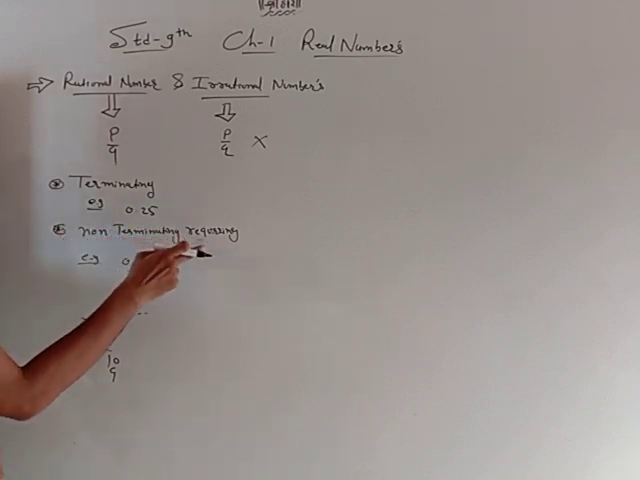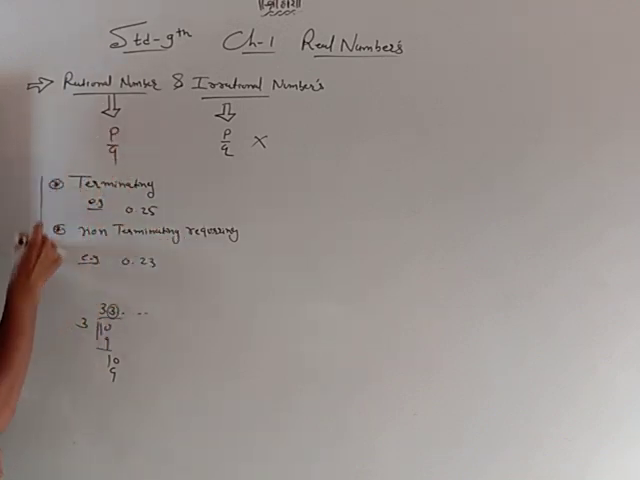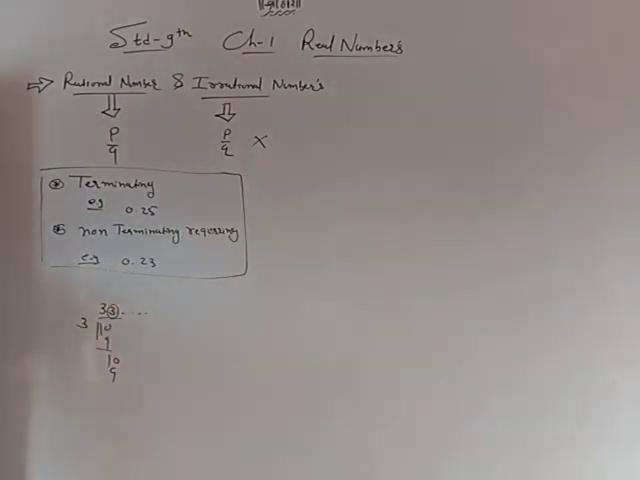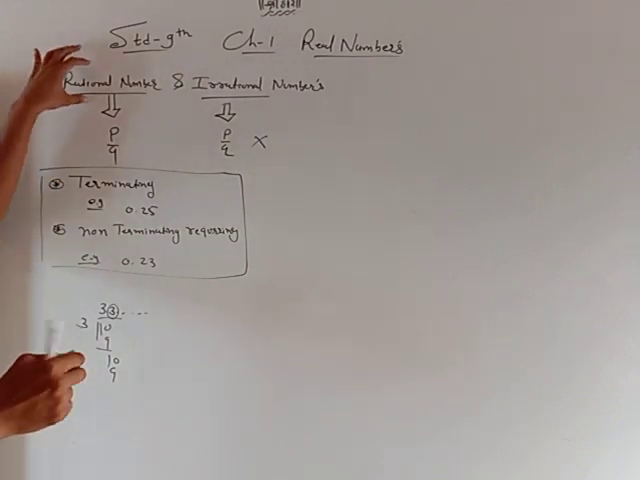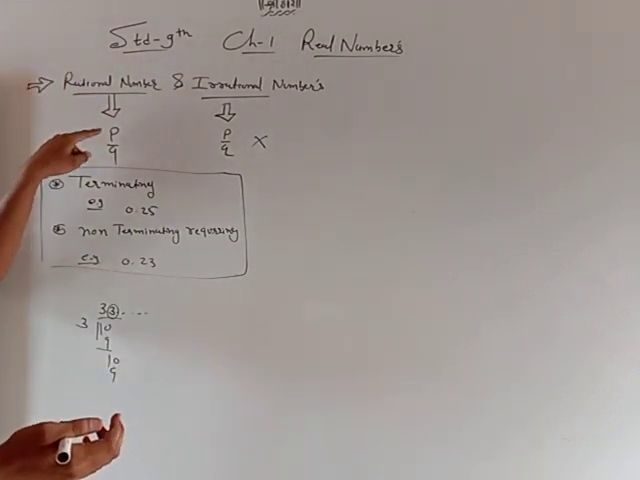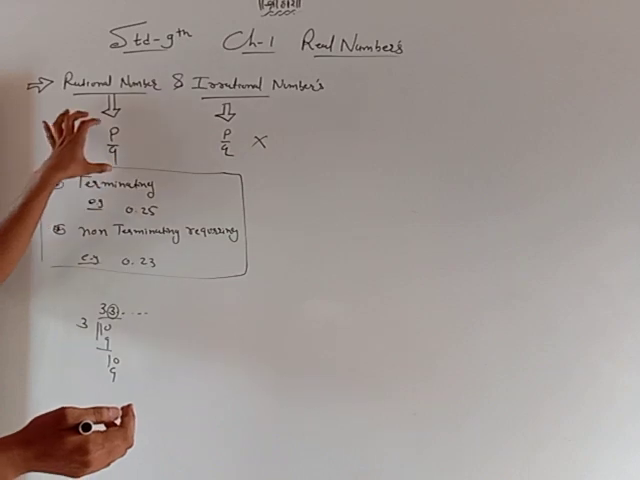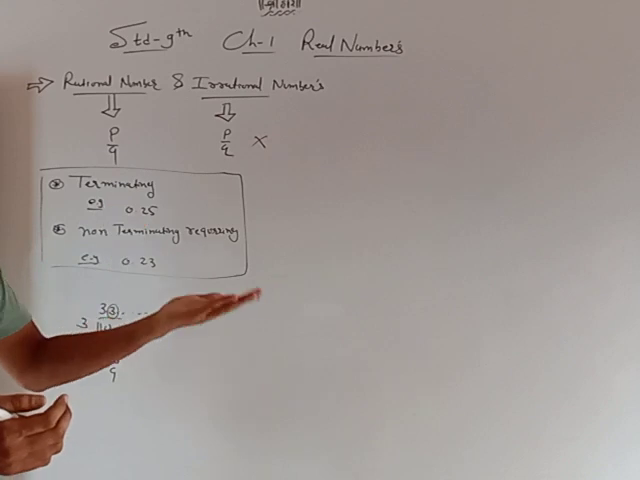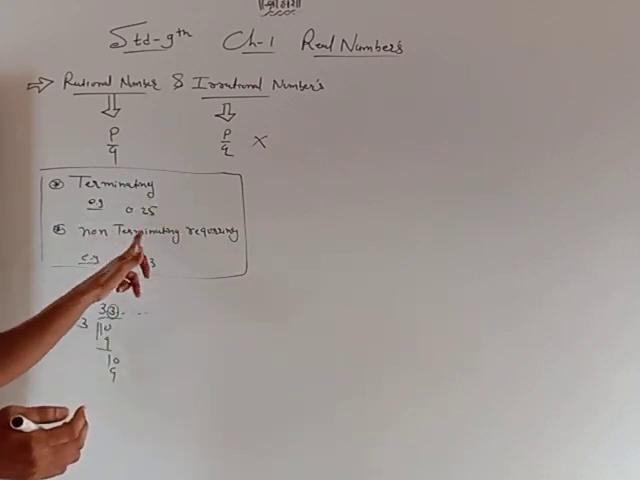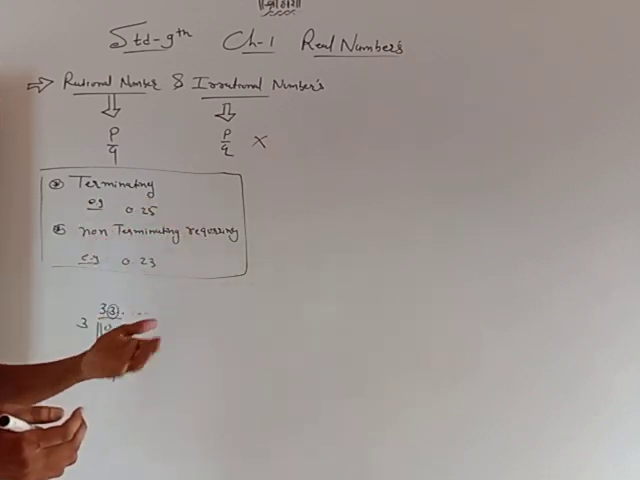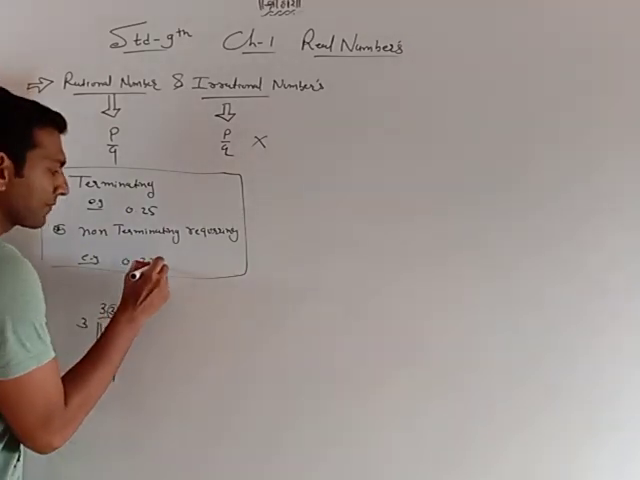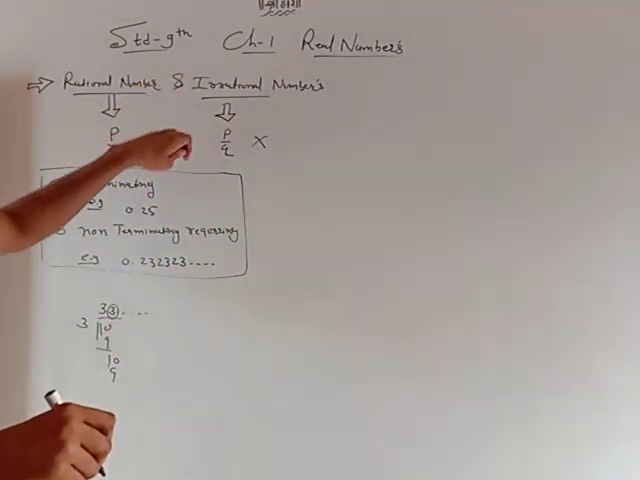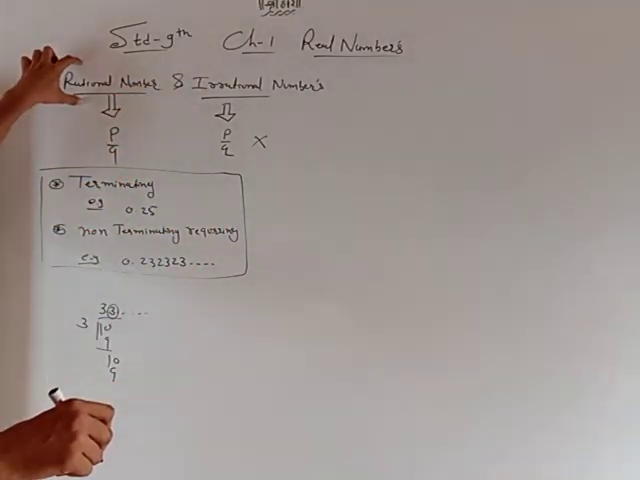So non-terminating, recurring numbers are expressed in the p by q form. Okay, so first, what is a rational number? A rational number is expressed in the p by q form. Which numbers are expressed in p by q form? Terminating numbers are always expressed in p by q form, and non-terminating recurring numbers are always expressed in p by q form. And these numbers are rational numbers.